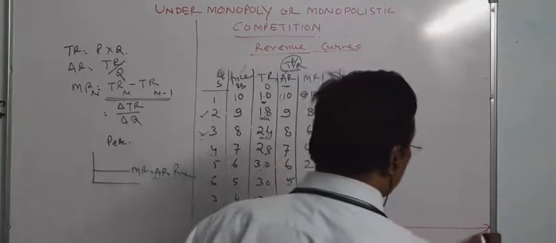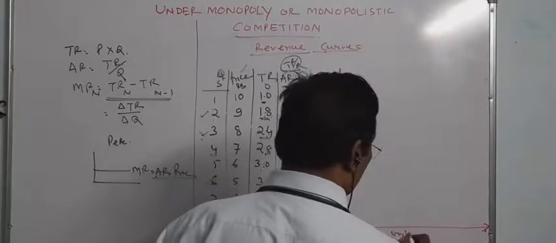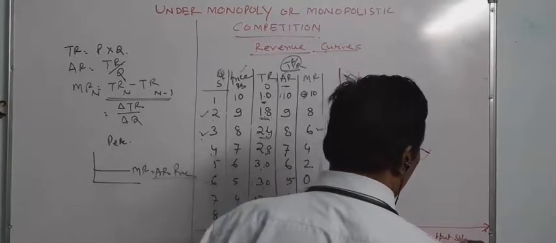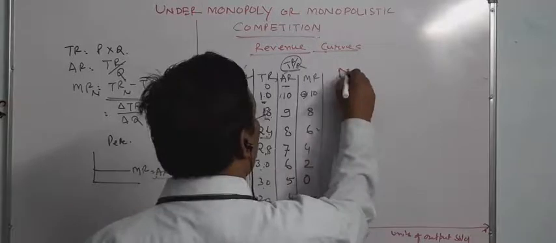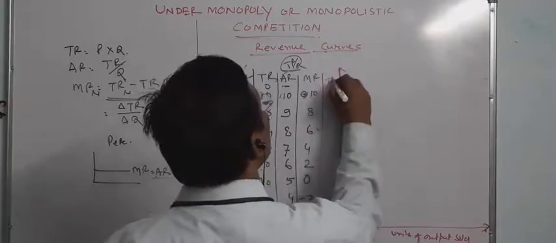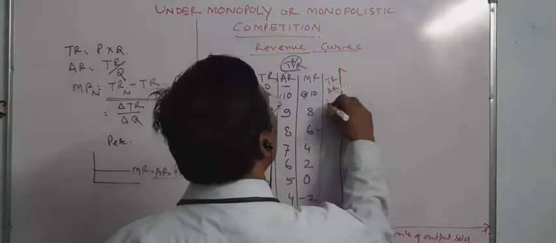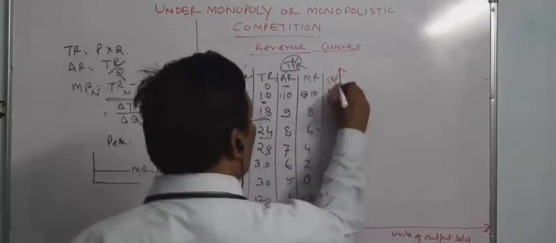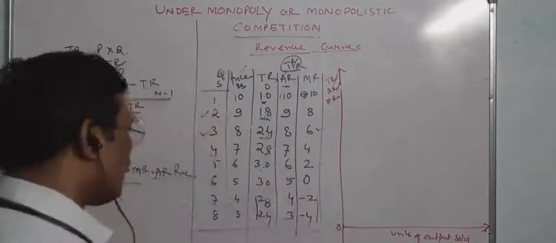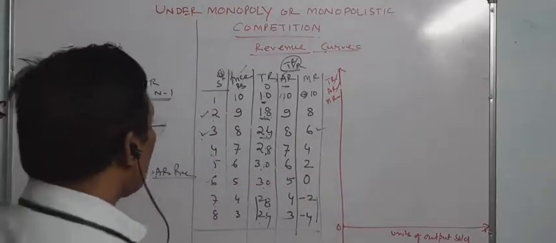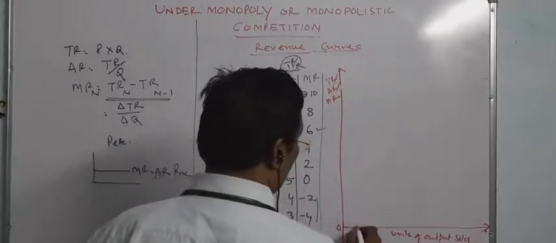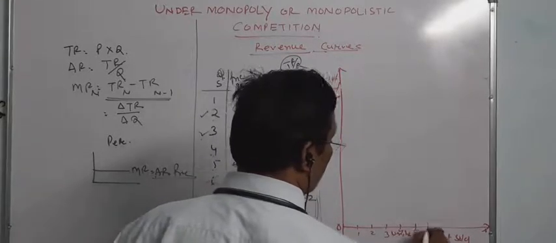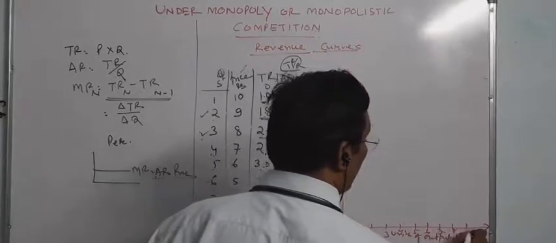On the x-axis, we take units of output sold. On the y-axis, we take TR, AR and MR. Units of output sold: 1, 2, 3, 4, 5, 6, 7, 8, 9, like this.